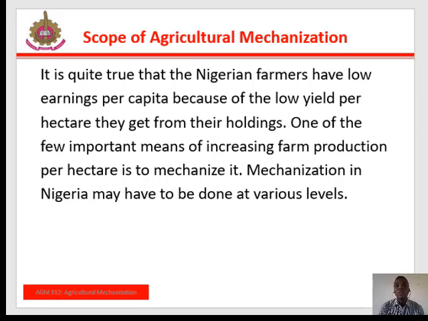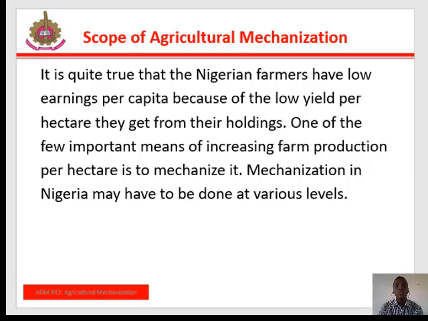Scope of agricultural mechanization. It is quite true that Nigerian farmers have low earnings per capita because of the low yield per hectare they get from their holdings. One of the few important means of increasing farm production per hectare is to mechanize it. Mechanization in Nigeria may have to be done at various levels. Broadly, it can be done on 3 different levels. 1.